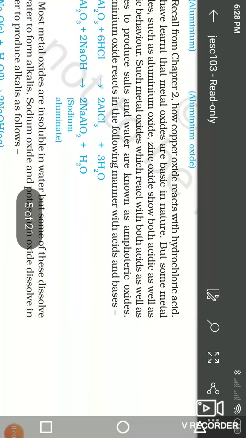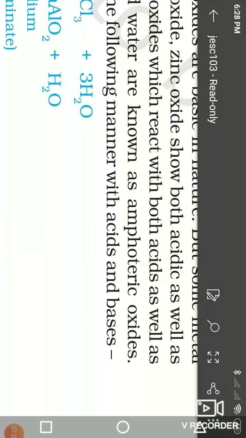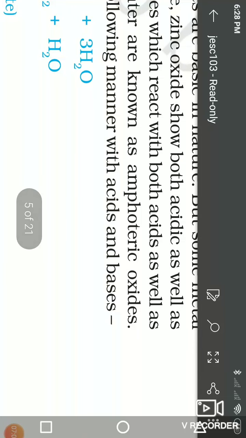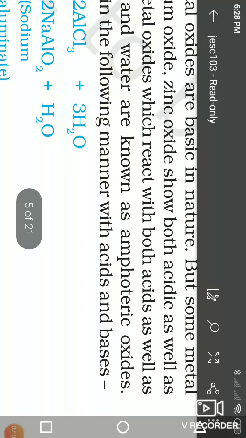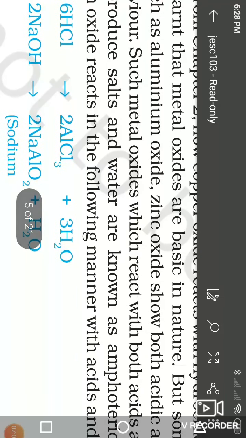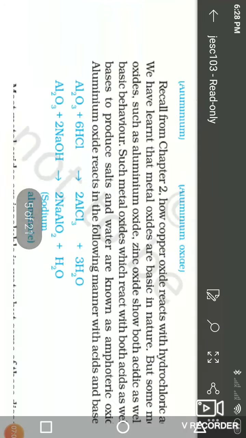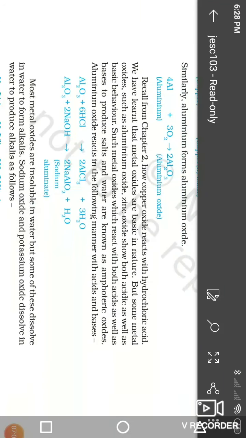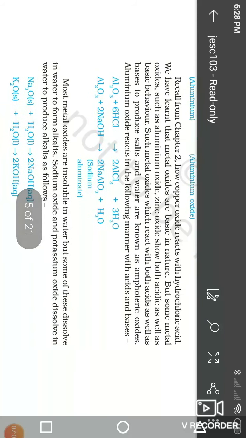That term is called amphoteric oxide. This is about the amphoteric oxide. Why? Because when metallic oxides such as aluminium oxide or zinc oxide react with acids or bases, both produce salts and water, which means they show both behaviors.